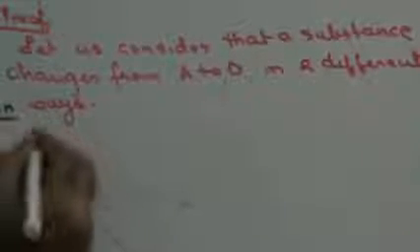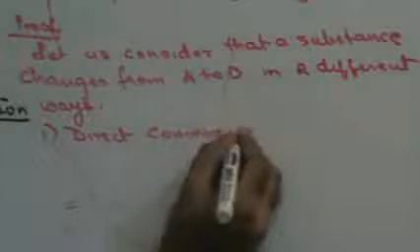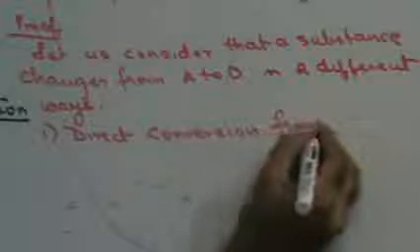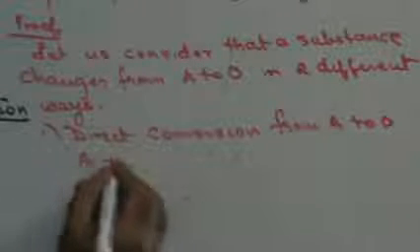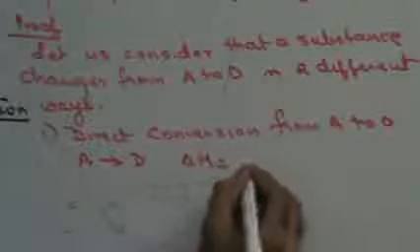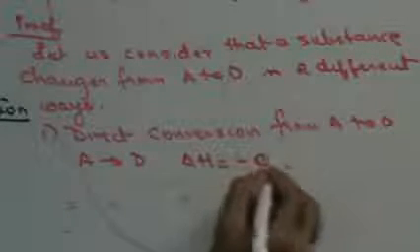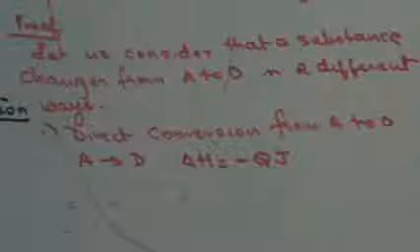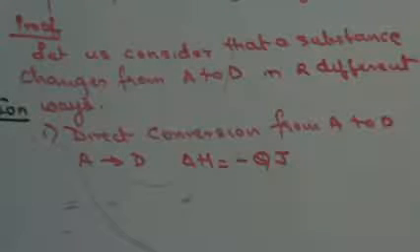First method, the direct conversion from A to D. A is getting converted into D. The change in enthalpy, let's assume, is minus Q joules. Let's assume that minus Q is the amount of heat energy that is evolved in the reaction.